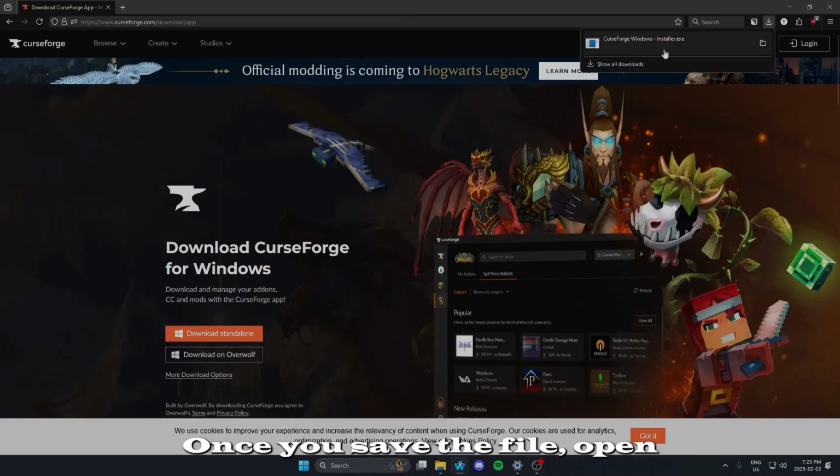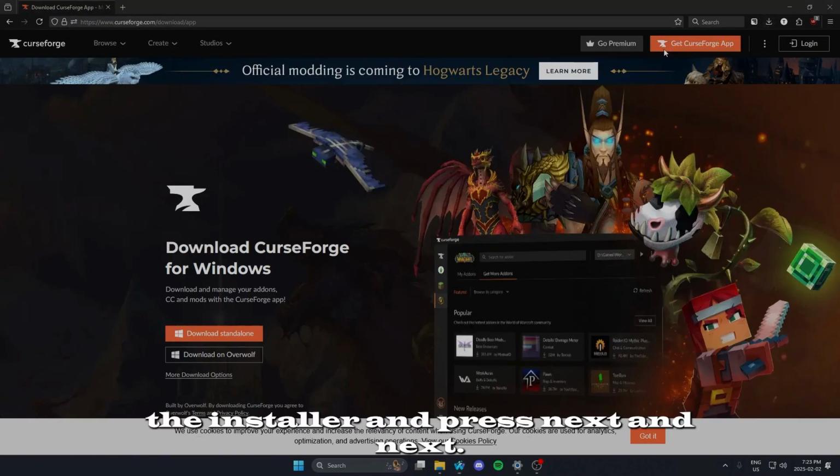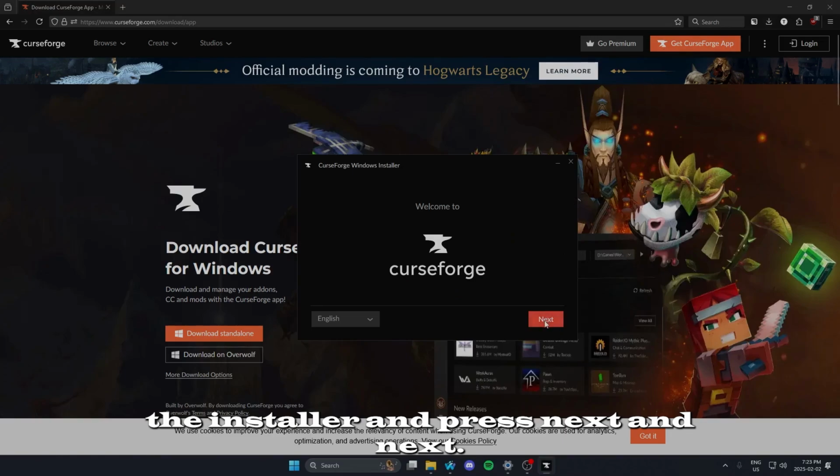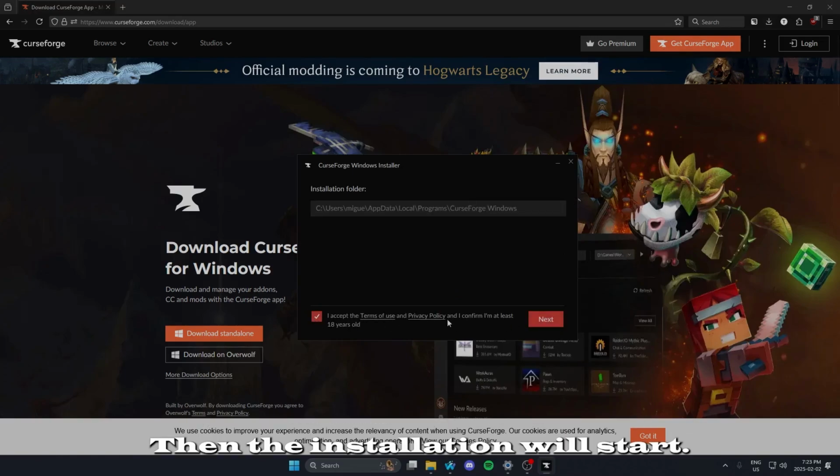Once you save the file, open the installer and press Next and Next. Then the installation will start.